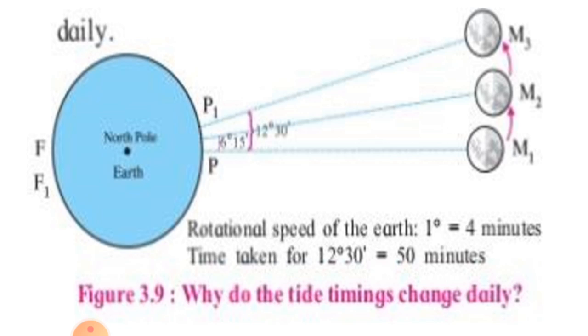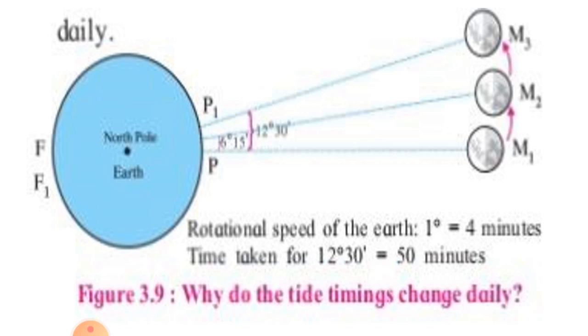It will take 24 hours for point P to come back to its original position, that is 360 degree. However, at this time, it will not come exactly in front of the moon, as in the meanwhile, the moon will also move a little ahead.